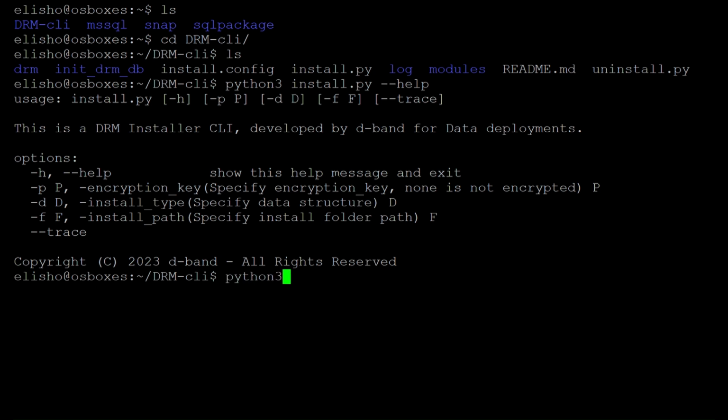Next, execute the install command and include the D option to choose the installation type. Use the P option to specify the encryption key.